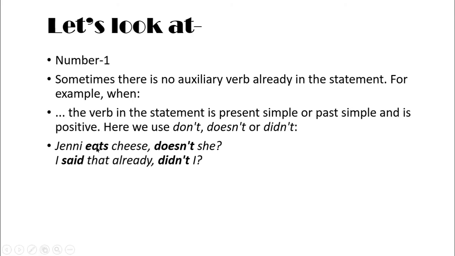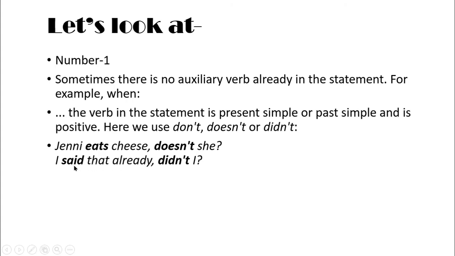So here, Jenny eats cheese. So the tag question will be: Jenny is third person singular number, and this is present indefinite tense. So we will write down the negative form, the negative tag question. So we will write down doesn't she? Okay.